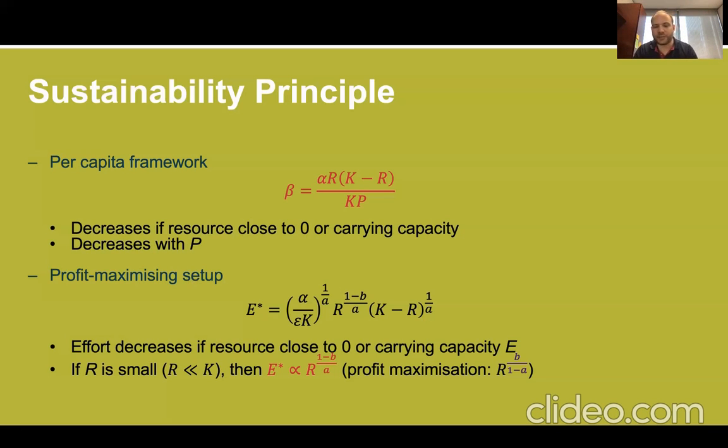Here we see, for instance, that if b and a are equal to 1/2, then we get the same answer, but typically those two values will be quite different. And so we can have quite significant imbalances between what would be put forward by the sustainability principle versus what comes from profit maximization.